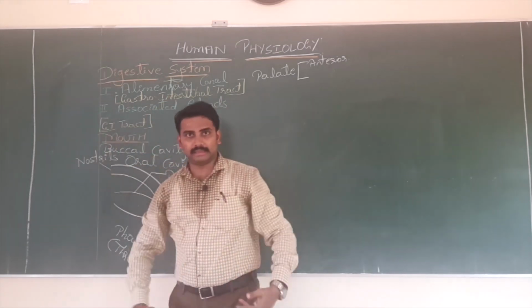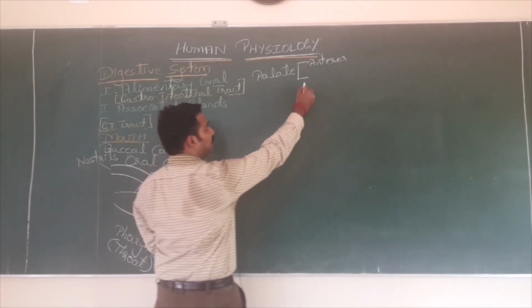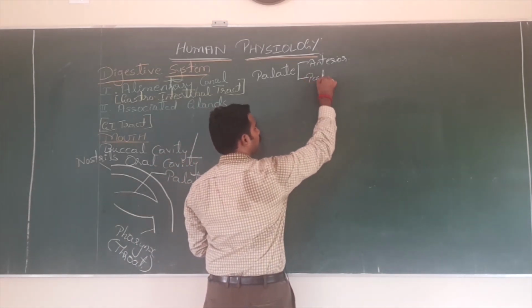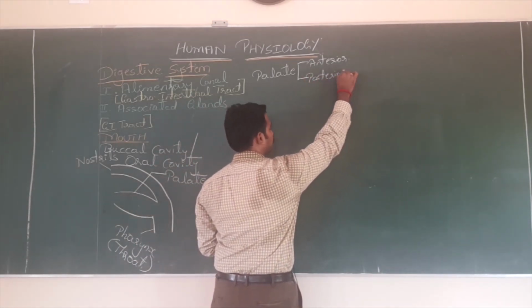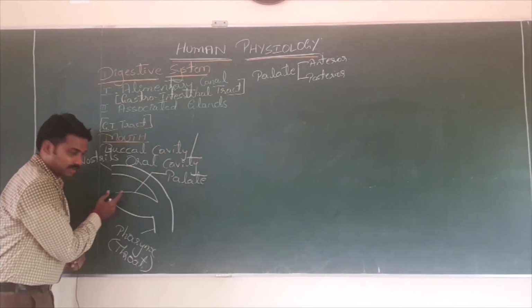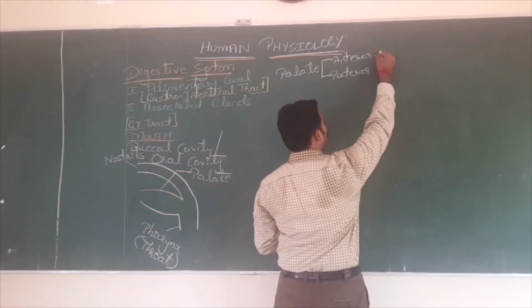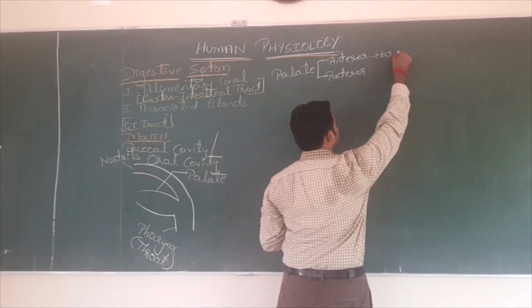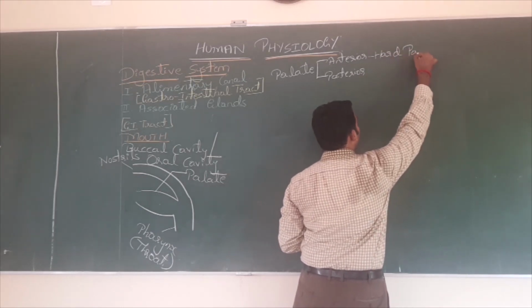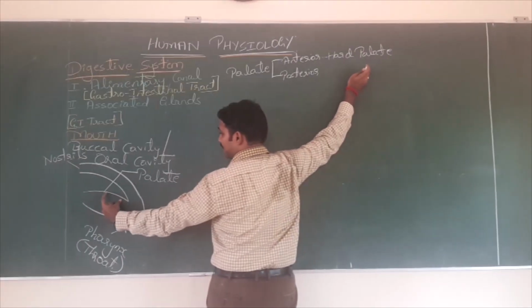Tell me, which one is hard? Anterior is very hard, that's why it is called anterior hard palate. The posterior region of the palate is very soft. That's why it is called posterior soft palate.